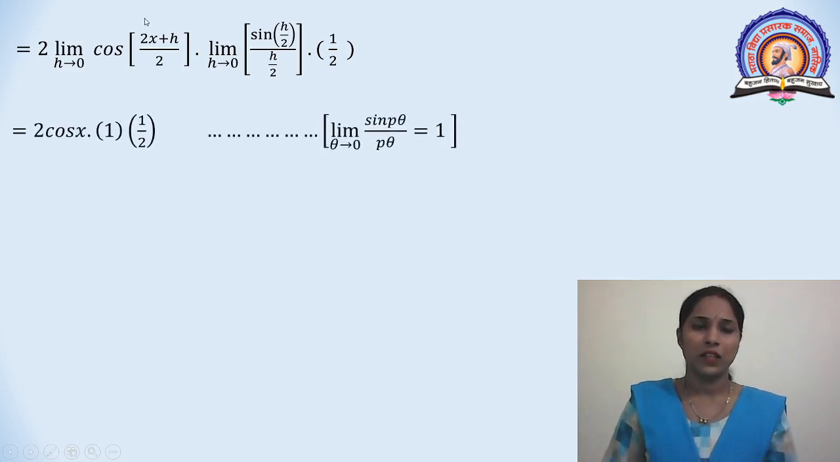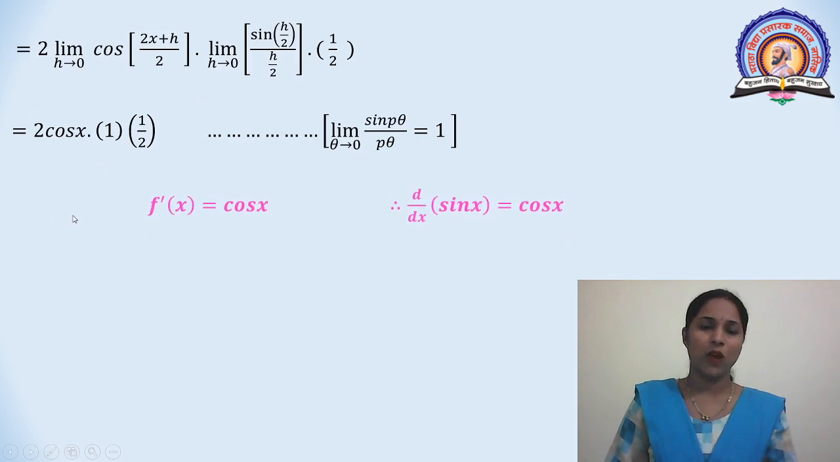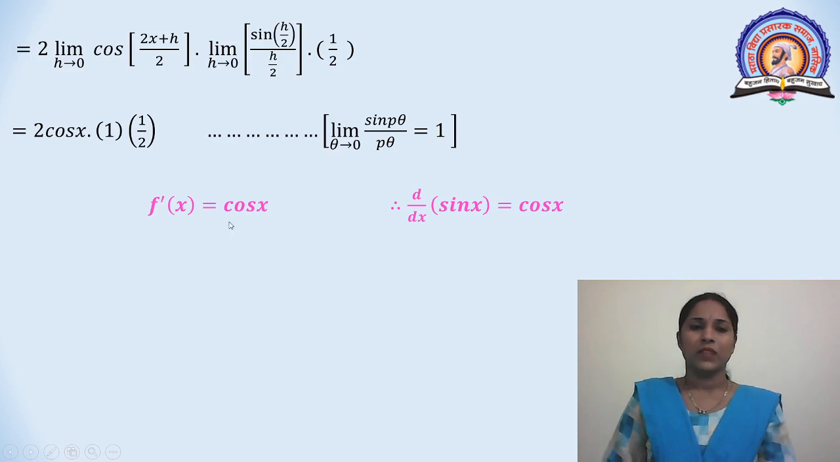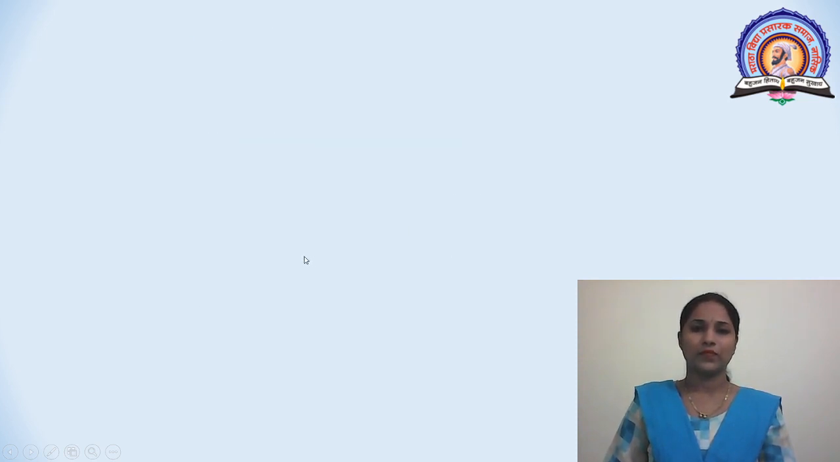Here, separating this, we get cos x, that is 2 cos x. Here, limit x tends to 0 sin x divided by x is equal to 1. Using this identity, we get the limit of this function as 1, and 1 by 2 is as it is. Here the 2 gets cancelled. This is equal to cos x, that is f dash x is equal to cos x. Then d upon dx of sin x is equal to cos x.